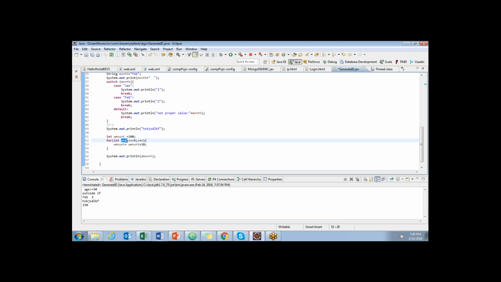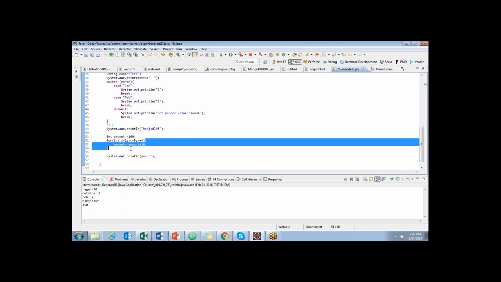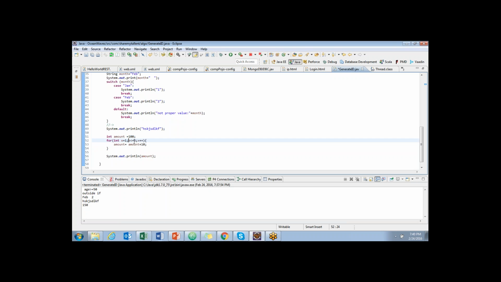I started the loop with x equal to 1. All the code in the for loop should happen only if it satisfies this condition. x is less than 5, 1 is less than 5, then do this. Once you complete one loop, it goes to the third part.